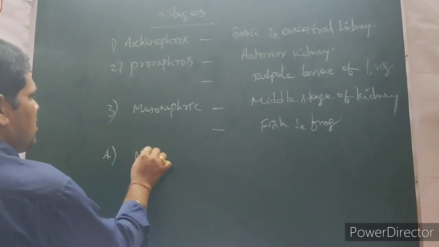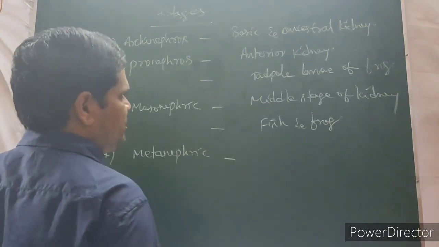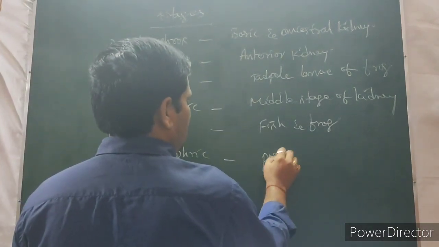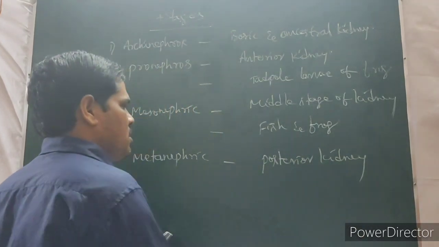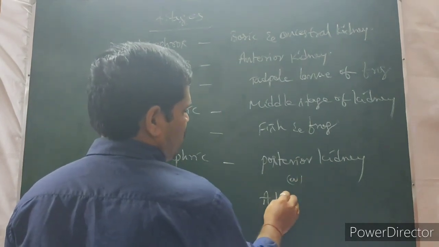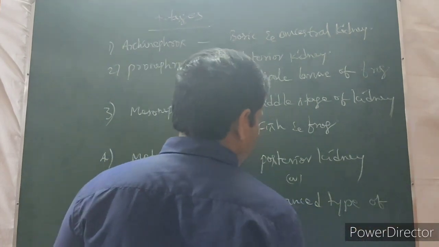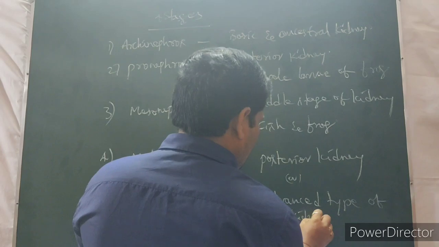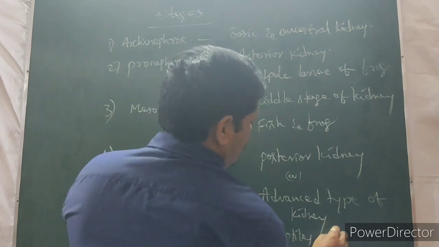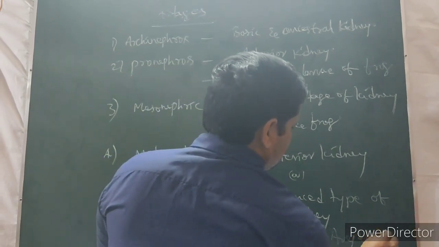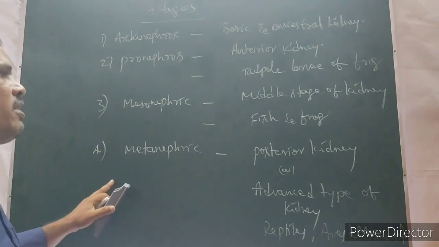The next one, metanephric kidney. It is also called posterior kidney. Why it is called posterior kidney means it is a more advanced type of kidney. Common examples are the reptiles, aves and mammals. These are the common example of metanephric type of kidney.